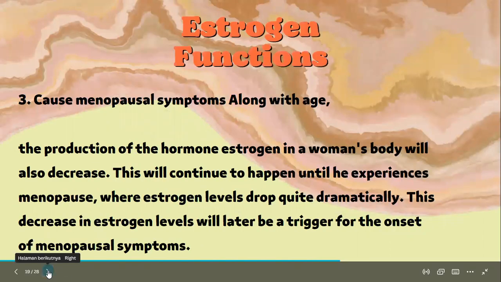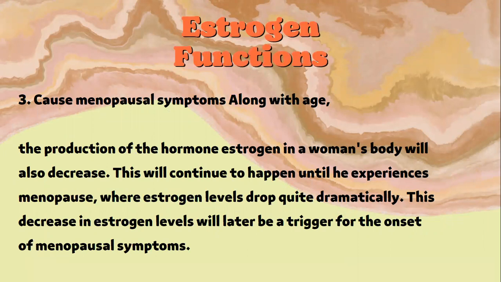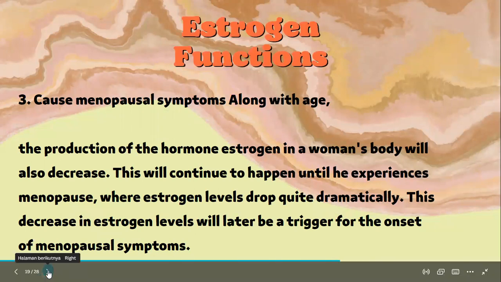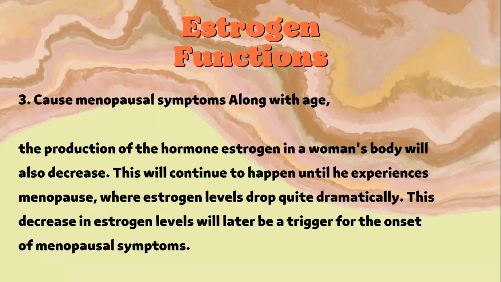And last, causing menopausal symptoms. Along with age, the production of the hormone estrogen in a woman's body will also decrease. This will continue to happen until she experiences menopause, where estrogen levels drop quite dramatically. This decrease in estrogen levels will later be a trigger for the onset of menopausal symptoms.